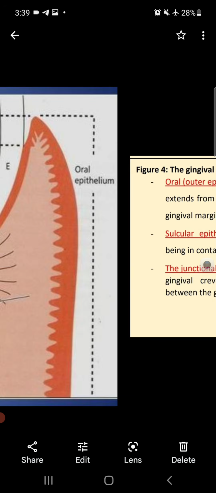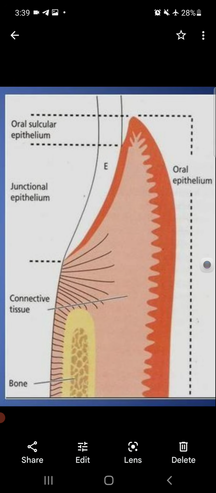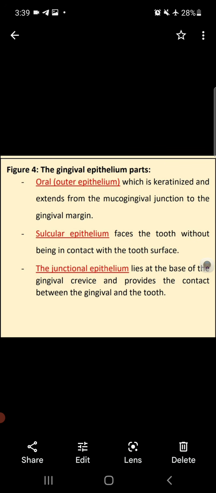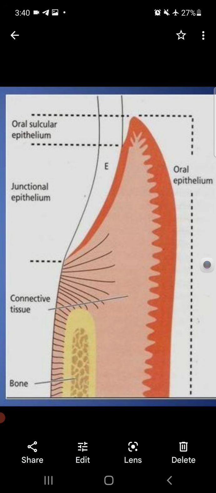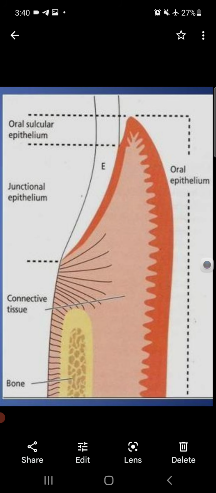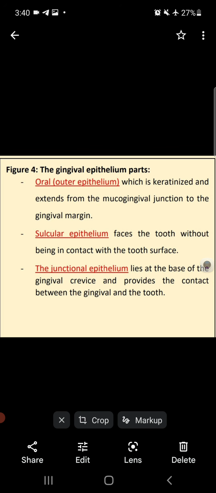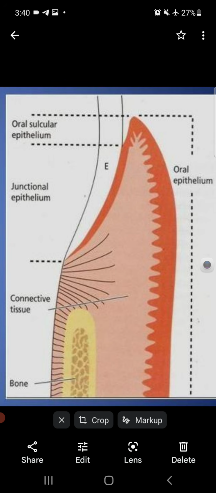Second is the sulcular epithelium. Sulcular epithelium faces the tooth without being in contact with the tooth surface. It faces toward the tooth but is not in contact with the tooth surface. The third is the junctional epithelium. It lies at the base of the gingival crevice, meaning the gingival sulcus, and provides the contact attachment between the gingiva and the tooth.